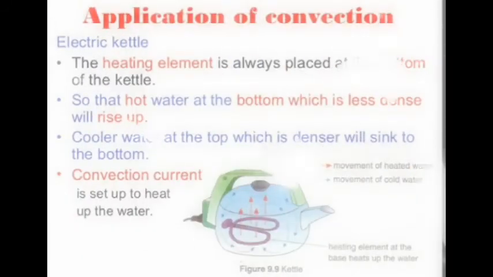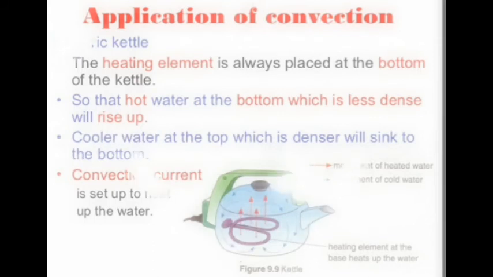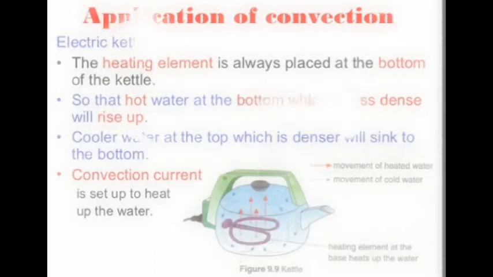Application of convection: the electric kettle. It is a good example of convection because the heating element is always placed at the bottom of the kettle, so that the hot water at the bottom, which is less dense, can rise up, and the cooler water at the top, which is denser, will sink to the bottom. Then the convection current is set up to heat up the water.